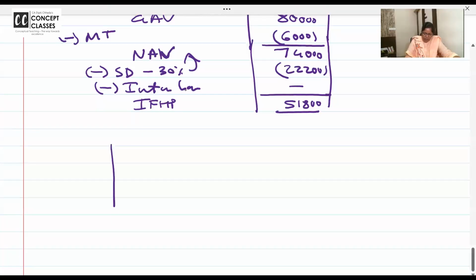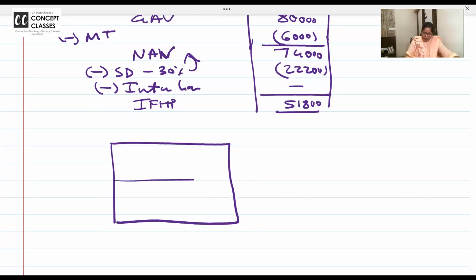Come on. Now this is my building. 50% ground floor is let out. Single property I'm having, a building. 50% ground floor is let out. I gave it to an Activa Honda showroom.